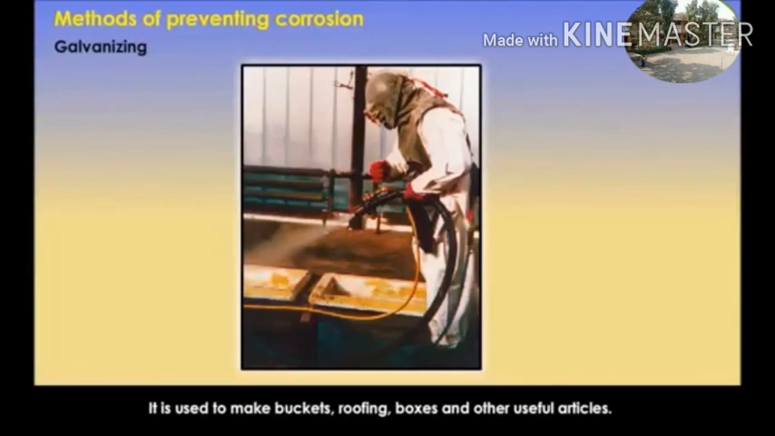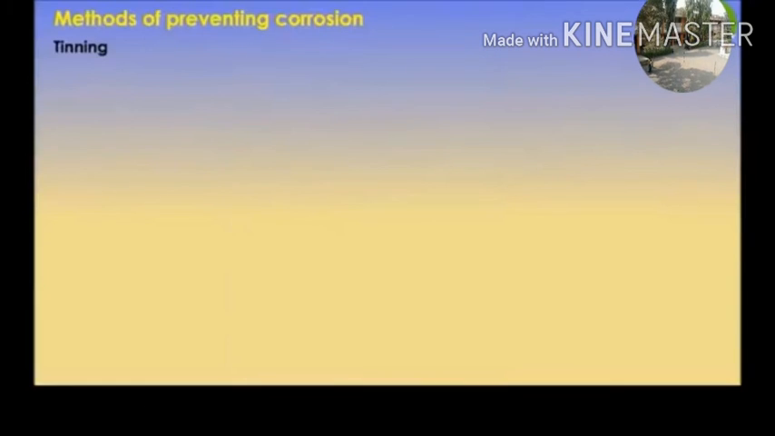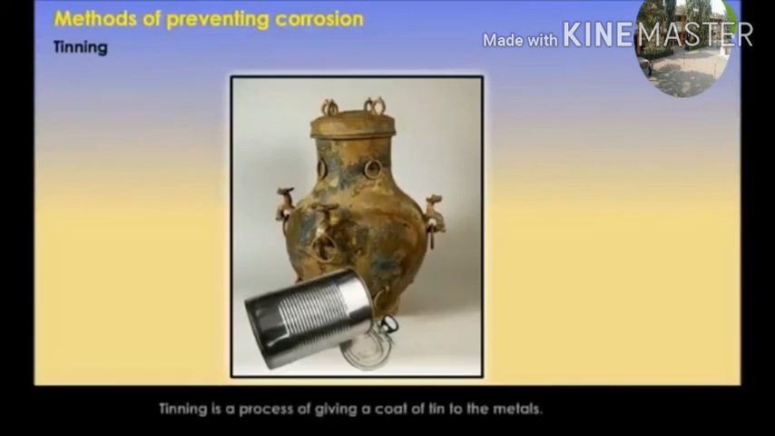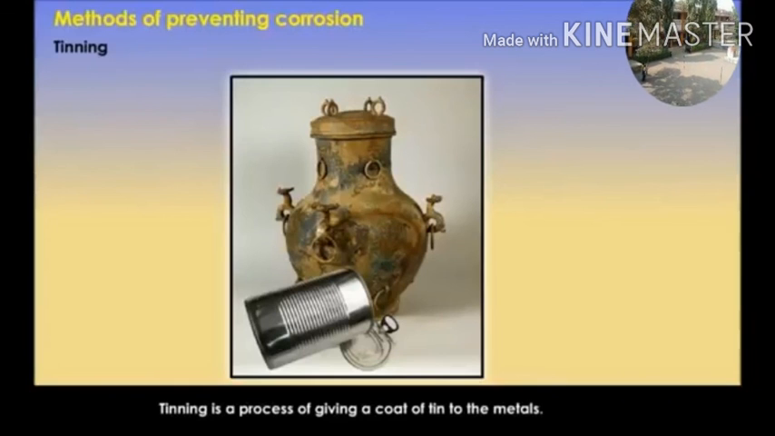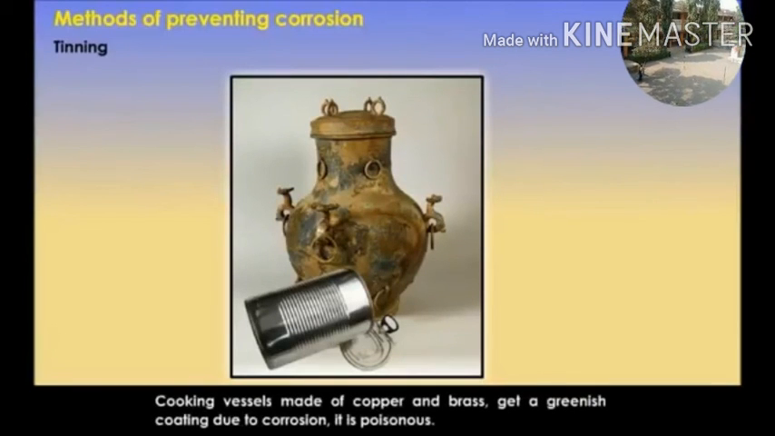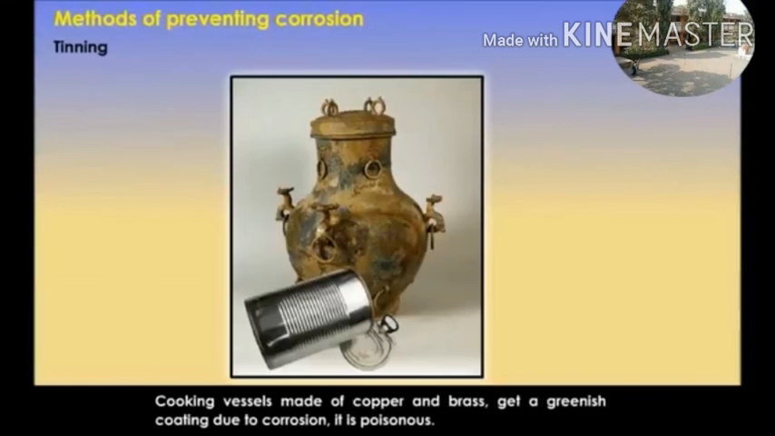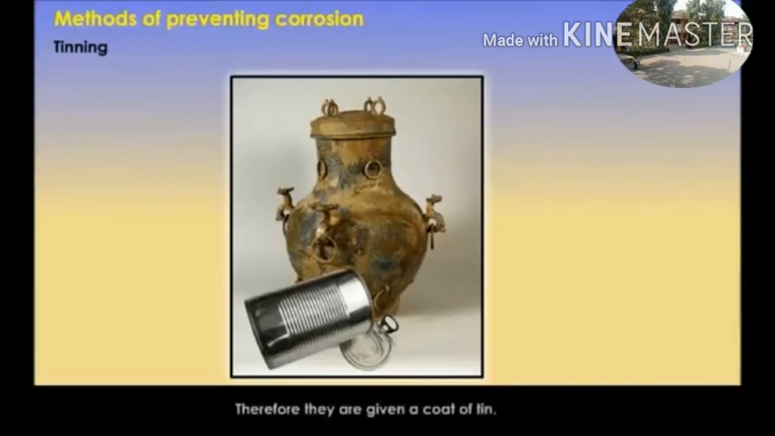It is used to make buckets, roofing, boxes and other useful articles. Tinning. Tinning is a process of giving a coat of tin to metals. Cooking vessels made of copper and brass get a greenish coating due to corrosion. It is poisonous. Therefore, they are given a coat of tin.